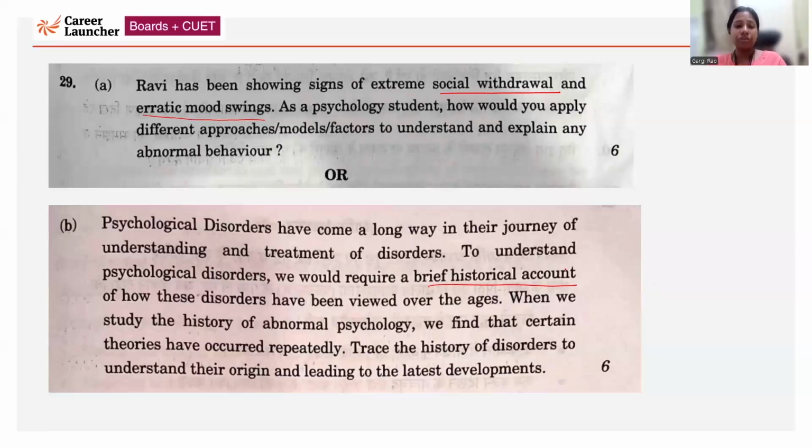So you will start from that era and slowly move on, talking about the organismic approach, then your biological approach, then institutional reform, renaissance, everything. And you have to end with your psychosocial approach, which is the contemporary approach to explain any kind of psychological disorder. Okay.